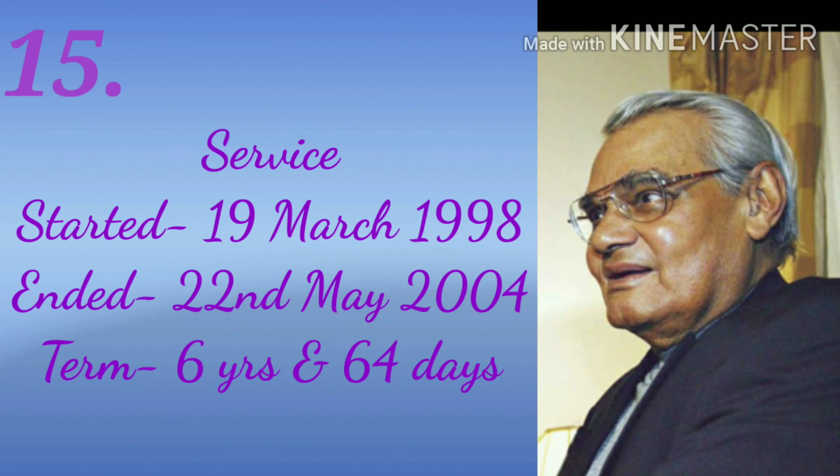Number 15. Atal Bihari Vajpayee became the Prime Minister for the second time for 6 years and 64 days. He became Prime Minister for the second time on 19th March 1998. He was the first non-Congress Prime Minister who completed a full term as Prime Minister on 22nd May 2004.